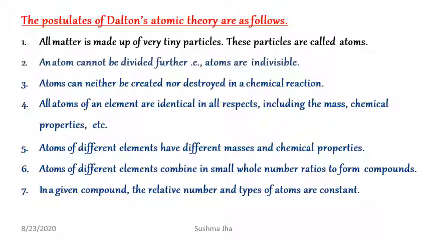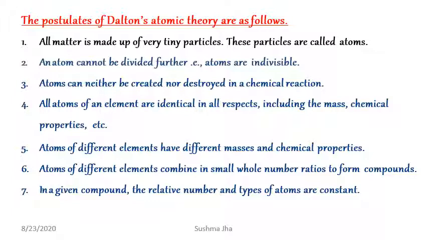Sixth is atoms of different elements combine in small whole number ratios to form compounds. For example, water, if we take, what are the elements involved? H2O, that means two atoms of hydrogen combined with one atom of oxygen.